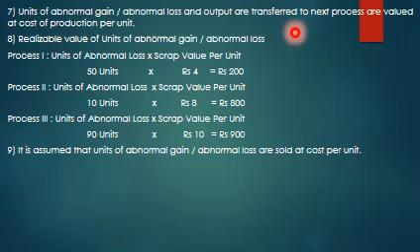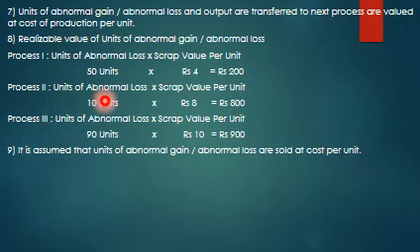Next, units of abnormal gain or abnormal loss and output transferred to the next process are valued at cost of production per unit, as we have already calculated. Next working note is realizable value of abnormal gain or abnormal loss. Whatever abnormal loss units you have got are also sold in the market, at scrap value per unit. So in process 1 we have 50 abnormal loss units. The scrap value per unit is rupees 4, so it is 200.